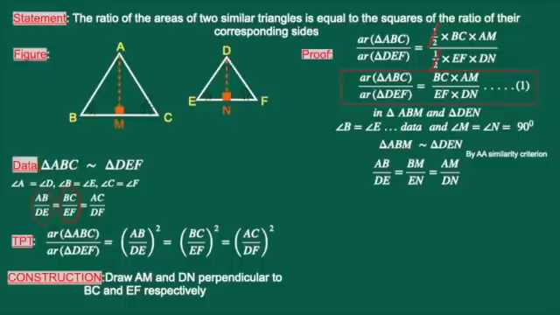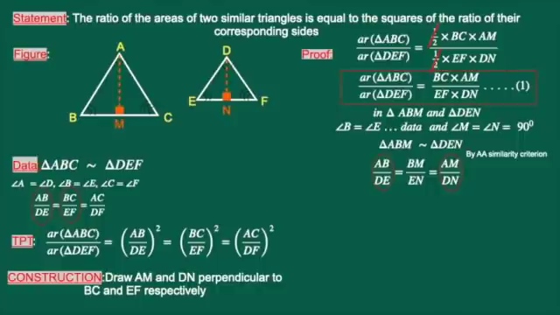Wherever BC by EF is there, I can replace AB by DE. Similarly, what we have proved, there also AB by DE is equal to AM by DN. Wherever AM by DN is there, I can write AB by DE, because AB by DE is common in both the ratios, the one given in the data and the one we have proved.